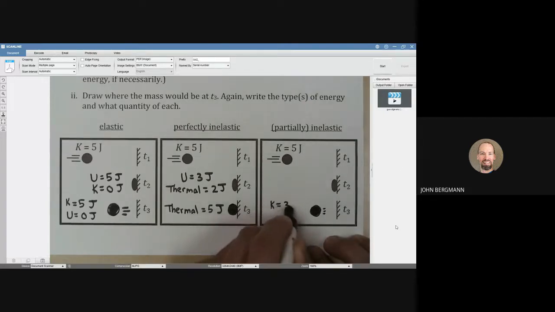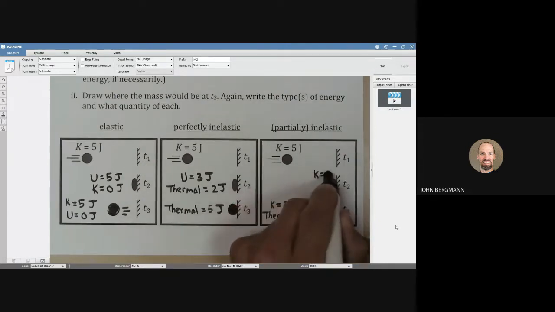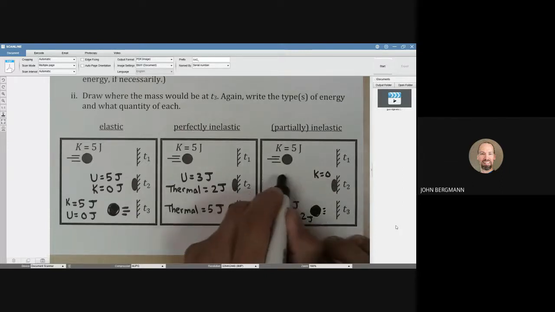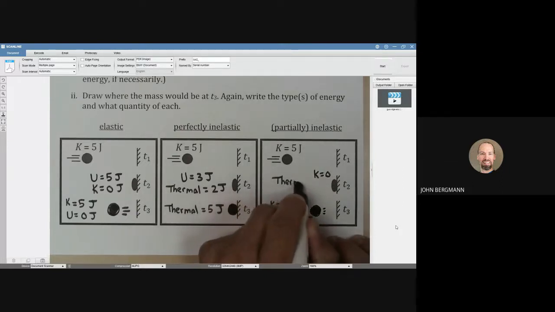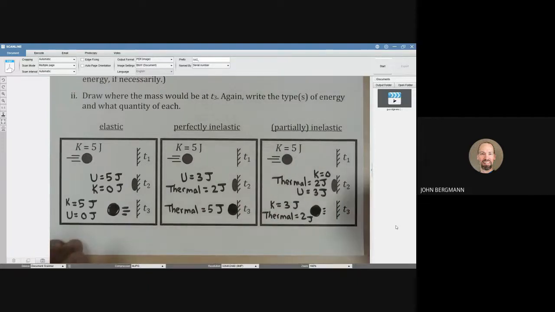Let's say that maybe it has 3 joules of kinetic energy, and 2 of those joules have turned into thermal energy. When it's sitting right there, obviously it has no kinetic energy because it's not moving. Maybe 2 of the joules turned into thermal energy, and at that instant it has 3 joules of elastic potential energy. So we're going to deal with these types of collisions as we talk about conservation of momentum.